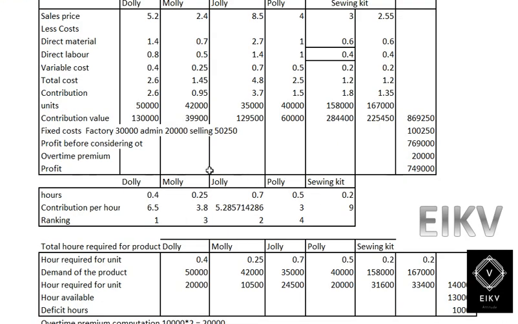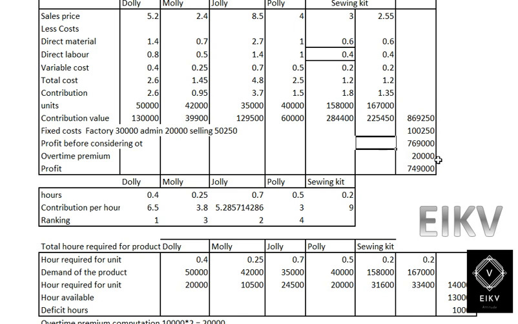So continuing with the problem, you will get the contribution value, and then we have fixed cost as 30,000, 20,000, and 50,000. Total 1,00,000. Then the profit before considering overtime premium will be arrived at when we deduct fixed cost from the contribution.